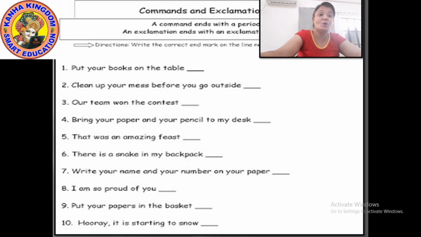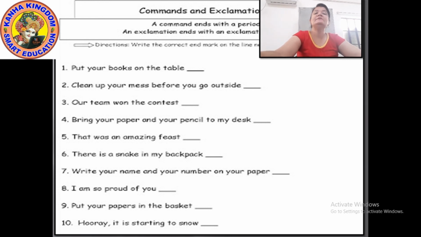Sudden emotion of happiness. When you do something good and you go home and tell your parents, I have won the match today, I have got so many marks in the class test, at such a time your parents become so happy and they say, I am so proud of you, beta, right? So such types of sentences are exclamatory sentences. I am so proud of you, exclamatory.